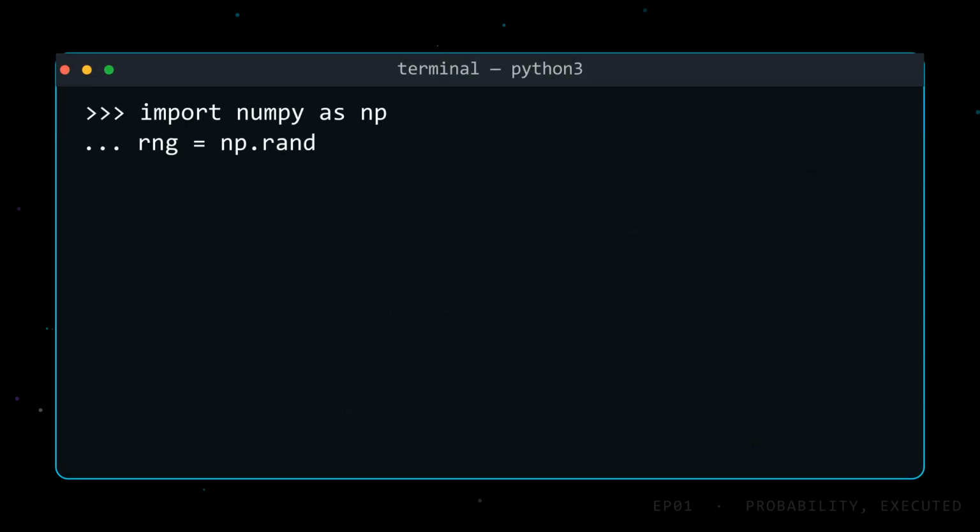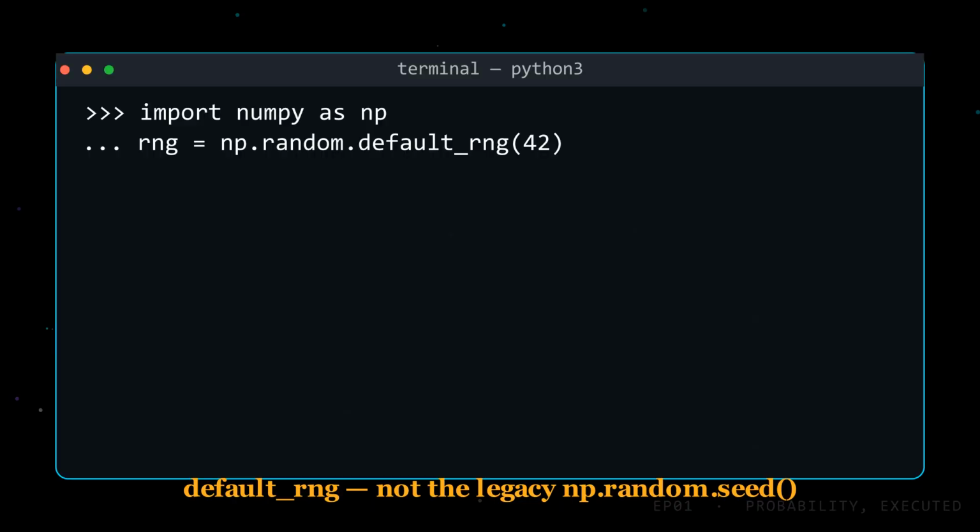So here's the setup, and it's smaller than you'd expect. One import. NumPy gives us a random number generator, and we create it with an explicit seed. That seed matters, and we'll come back to it. This generator object is the modern way to do this, by the way. If you've seen tutorials calling numpy.random.seed directly, that's the legacy interface, and it uses hidden global state that makes results hard to reproduce reliably.